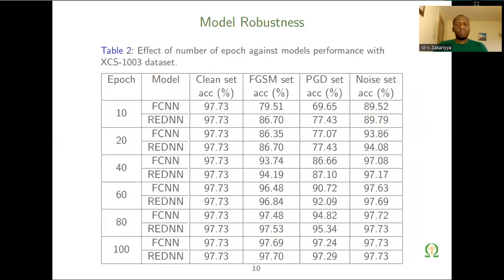Now we have checked the effect of robustness against our network. As we can see, as the number of epochs increases, the resilience of both the baseline and the optimized version increases against state-of-the-art perturbation methods, like the fast gradient sign method, projected gradient descent, and also the noise. But as we can see, even at each number of epochs, the optimized version demonstrates better resilience compared to the baseline model. And this is good, as it indicates better resistance and better performance compared to the baseline counterpart.